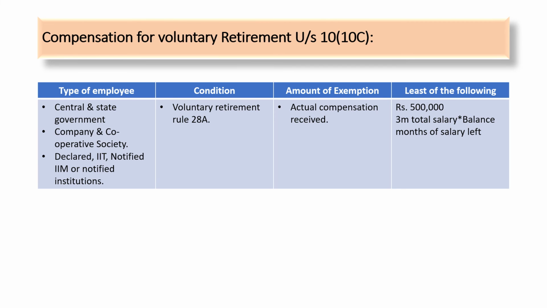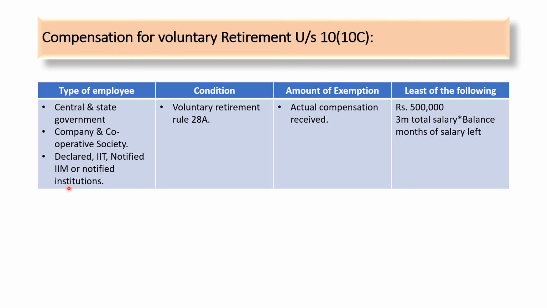These represent what kind of compensation for voluntary retirement is granted under section 10 subsection 10C. So type of employee: central and state government, then company and cooperative society, declared IIT and notified IIM or notified institutions.